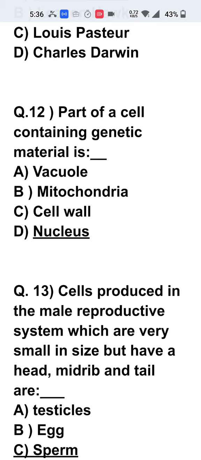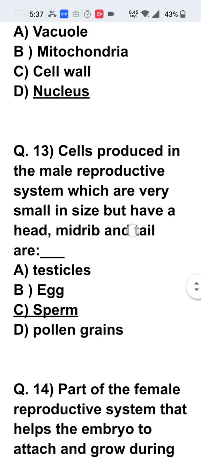Nucleus has the chromosomes. Chromosomes are made up of genes. Genes are made up of DNA. These are the chemical materials which carry the genetic material from parents to their offsprings. So, D is the correct answer.